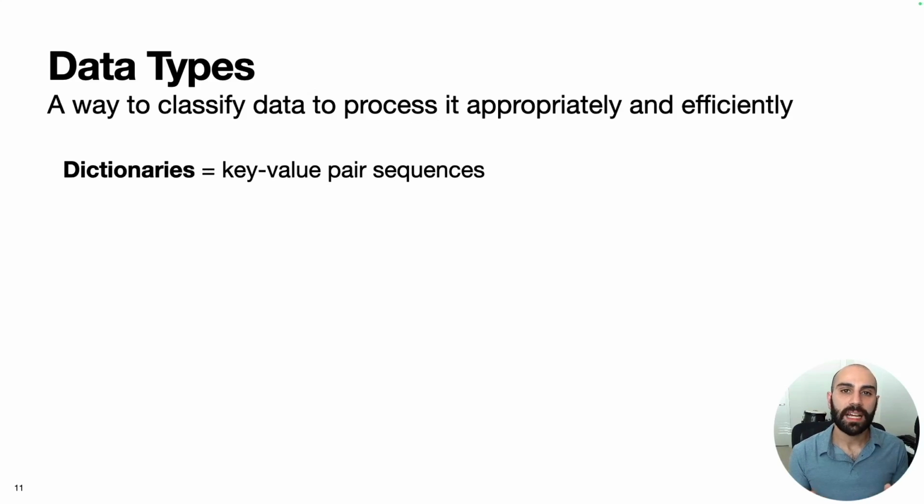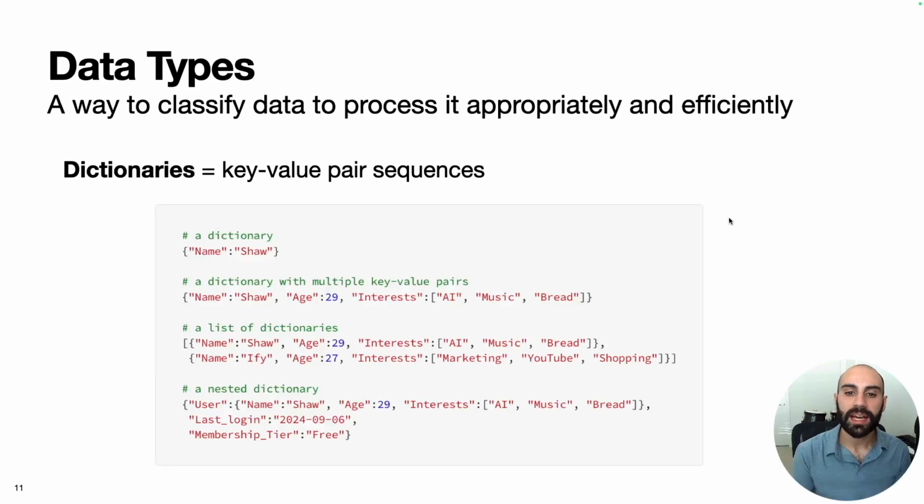The final data type I'm going to talk about are dictionaries, which are key value pair sequences. What that looks like is a little different than a list. So instead of the square brackets, we have these curly brackets, and then we have key value pairs, where each item in the dictionary consists of two parts: a key, which will always be a string, and a value, which can be any data type.